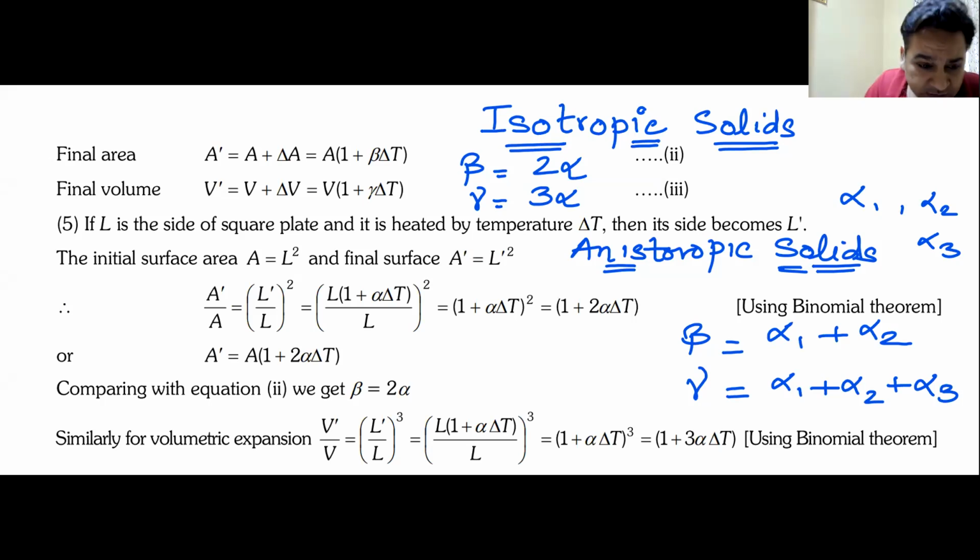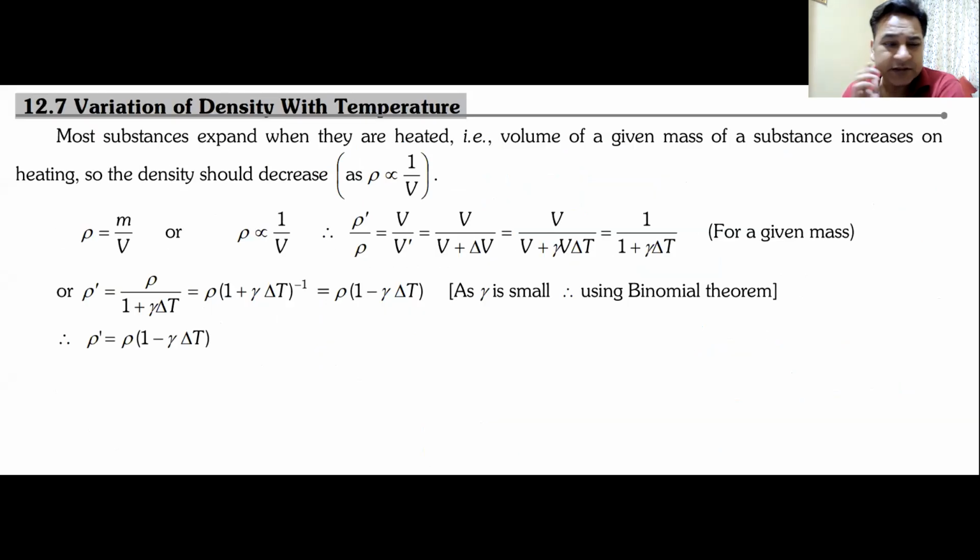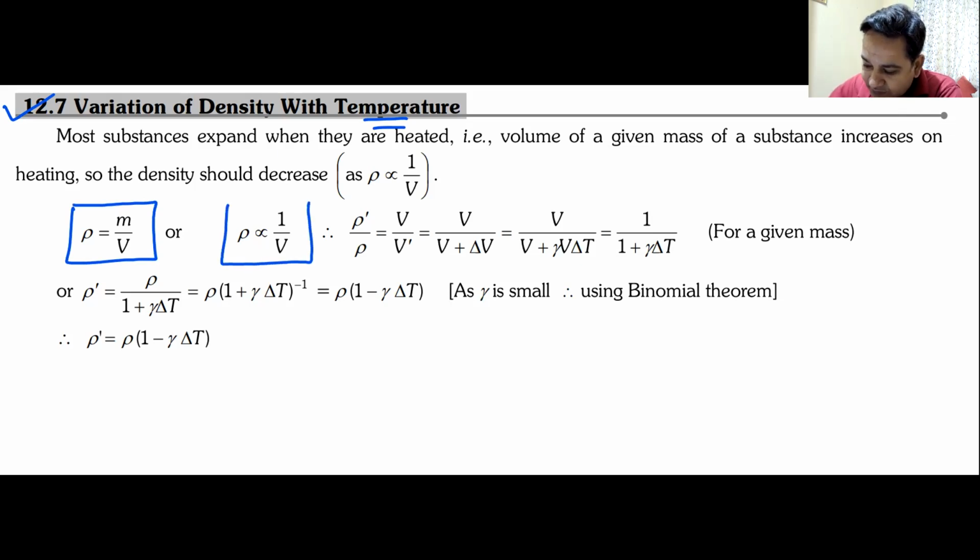Okay, write down the next thing. Do you know what the change in density is when temperature is changed? So once again, variation of density with temperature. Volume changes, right? Yes sir. Density is mass per volume. So basically, density is inversely proportional to volume.